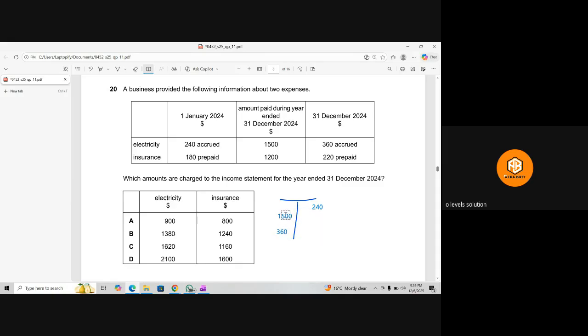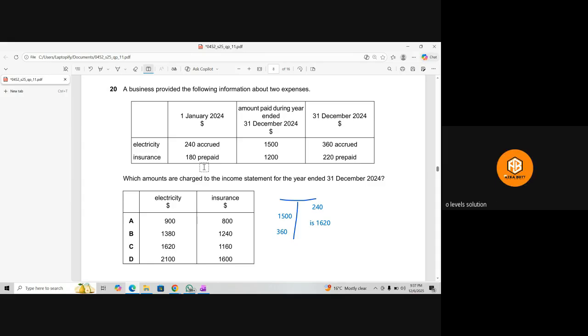Then 1500 plus 360 will become 1860, minus 240. What will be the answer then? 1620. Yes, 1620 will be the part of the income statement. The same thing you need to do with the insurance line. I think I can do this one. We can do the next question now.